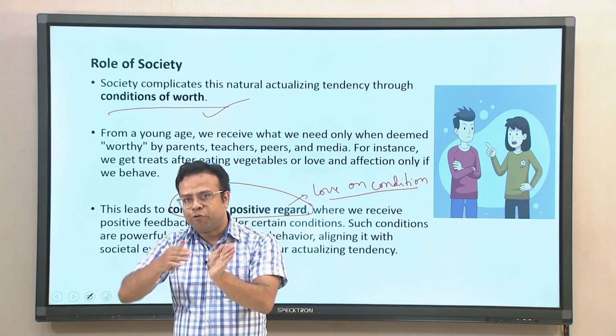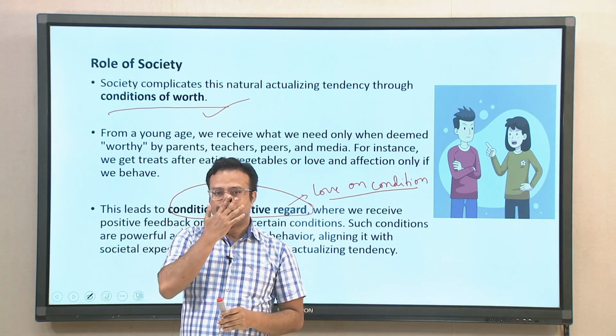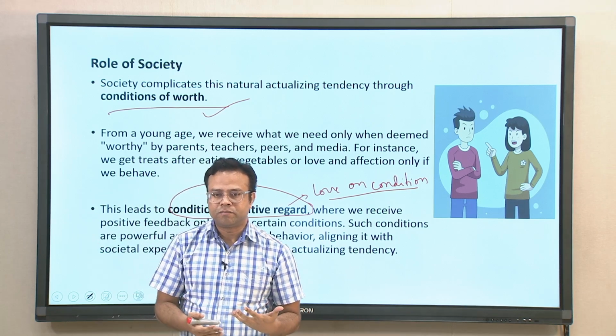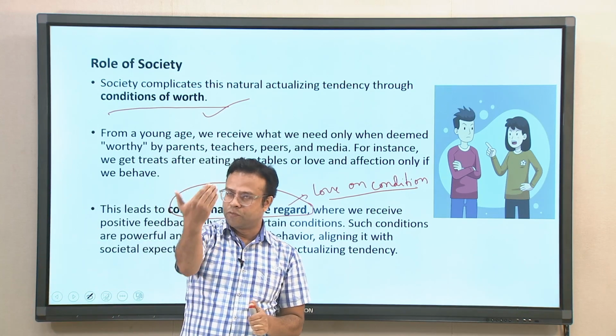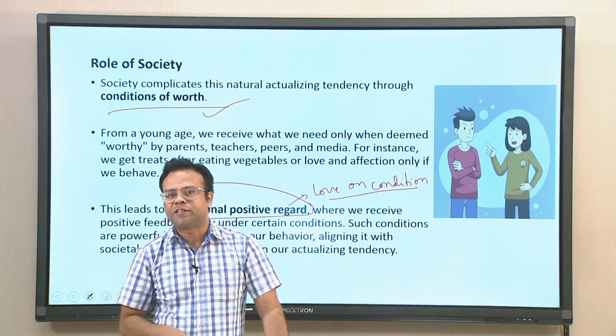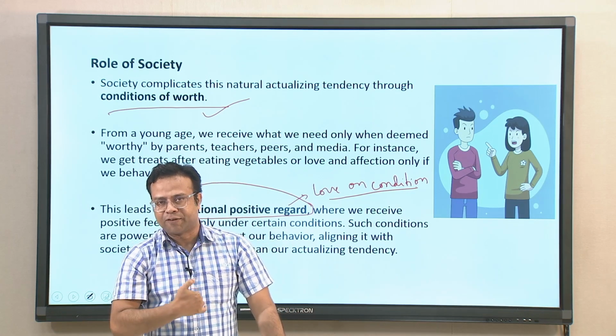To get that, we fulfill a lot of criteria proposed or projected by other people, which can distort our behavior, which may not be in line with the actualizing tendency. So many times we are not able to fulfill our actualizing tendency, because we distort our behavior to get positive regard from other people.